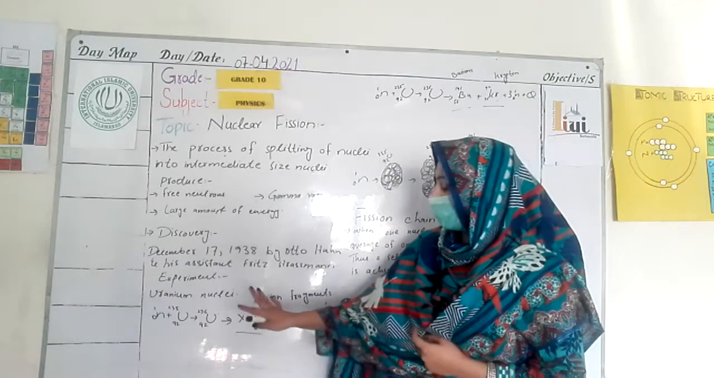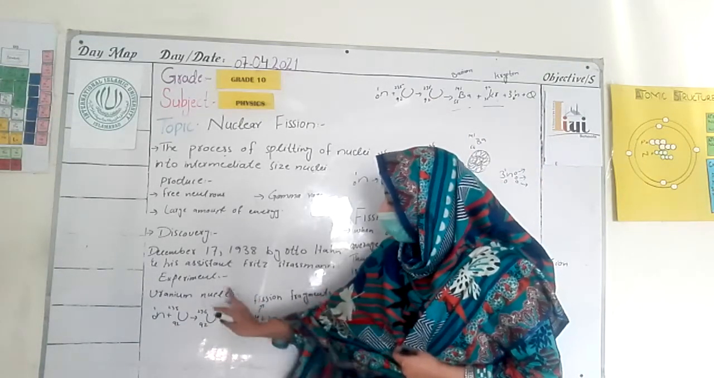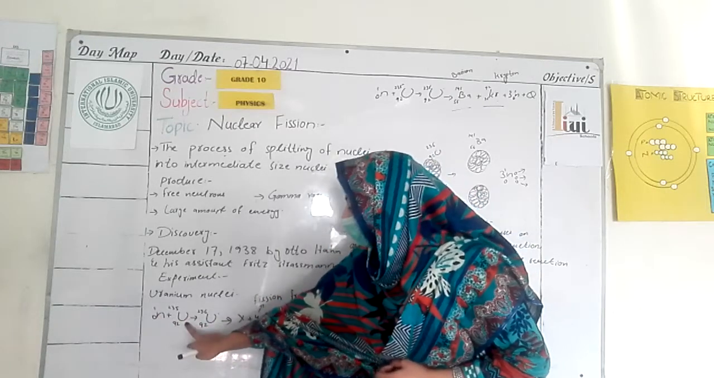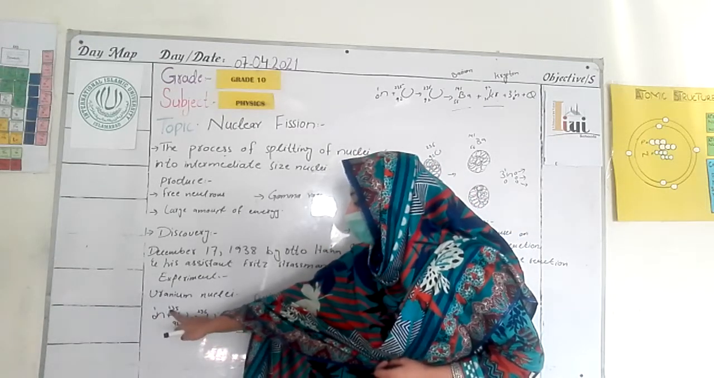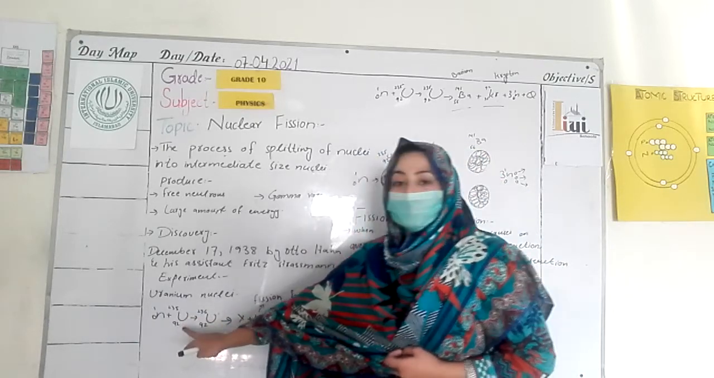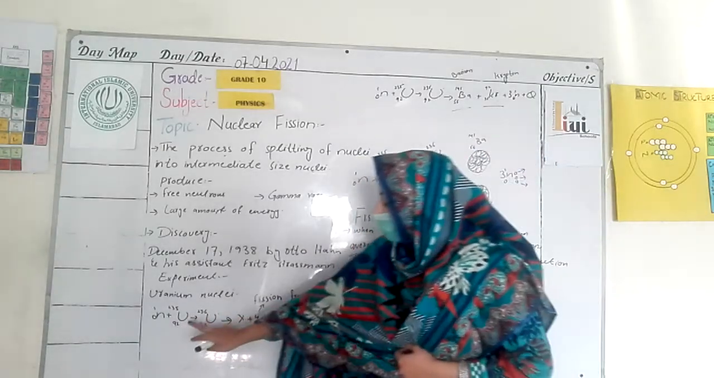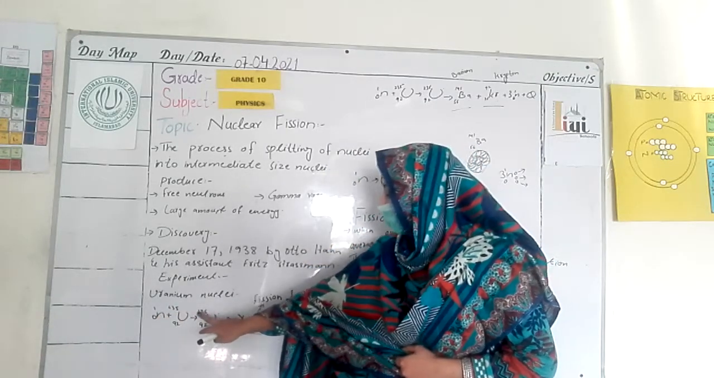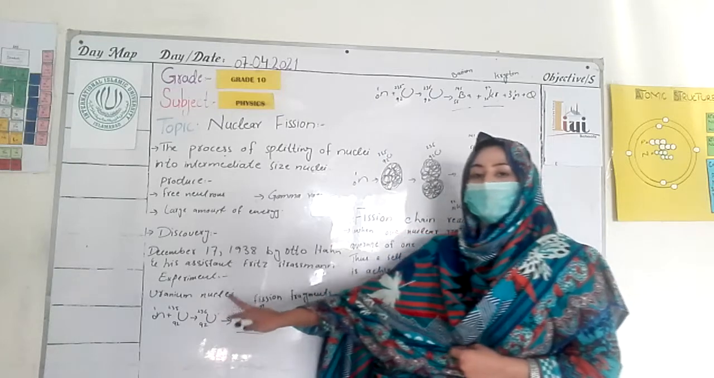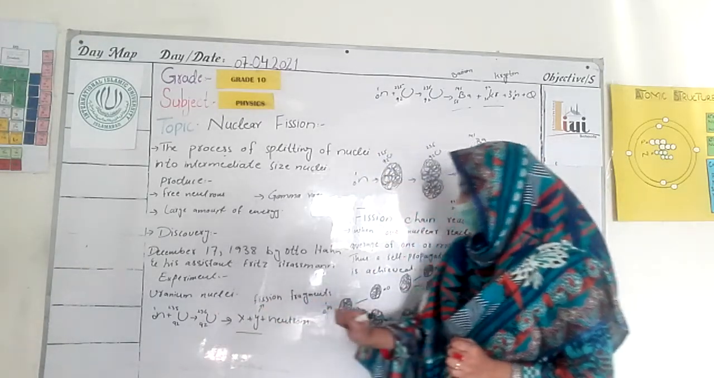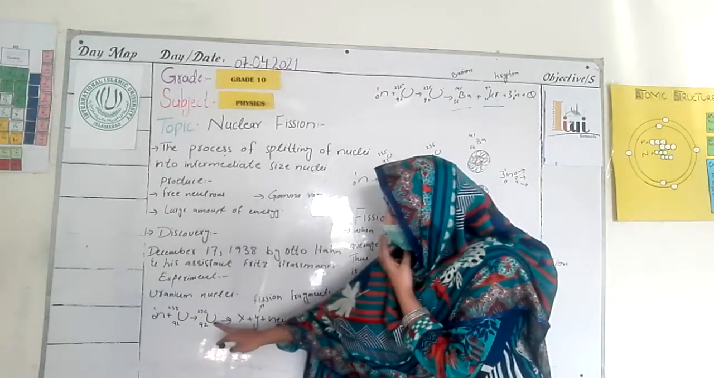In this reaction, what happens to the uranium nucleus? They give one neutron to the uranium nucleus. The mass number of uranium is 235 and its atomic number is 92. So what happens when it takes one neutron? The mass number changes to 236, and the atomic number remains 92.